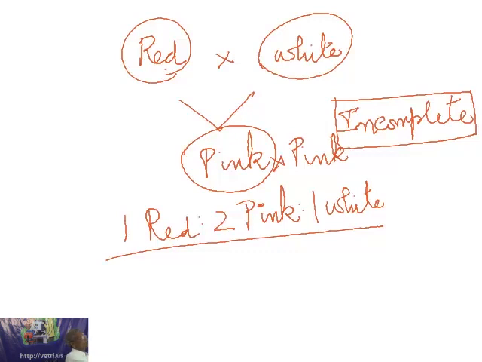If these two characters have mixed together to produce a pink color, then there is no possibility for you to get a white color from this pink color, because it has already mixed. So there is no mixing of the alleles or the factors, but only the mixing of the effect. That is what is called the law of purity of the gametes, which we will be discussing along with the law of segregation.